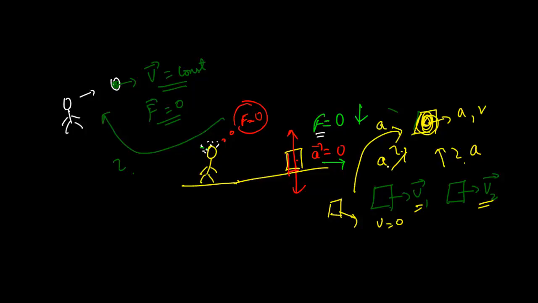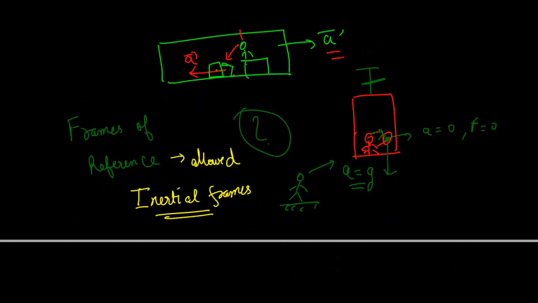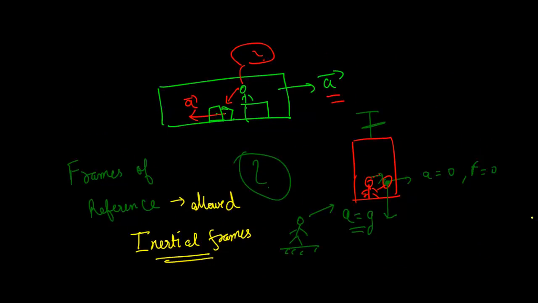I think you would have got where I am getting at. If I found one inertial frame, which is the ground, the Earth, any other frame which is moving with constant velocity with respect to this frame is allowed to apply Newton's laws. The world will look the same in that frame, and all these frames are inertial frames, and you can happily apply Newton's laws over there. You got it? So to the all important question, why is this called a law? It's because it's valid in all inertial frames, and there are ways of extending it to non-inertial frames also, which we'll learn in a later module.